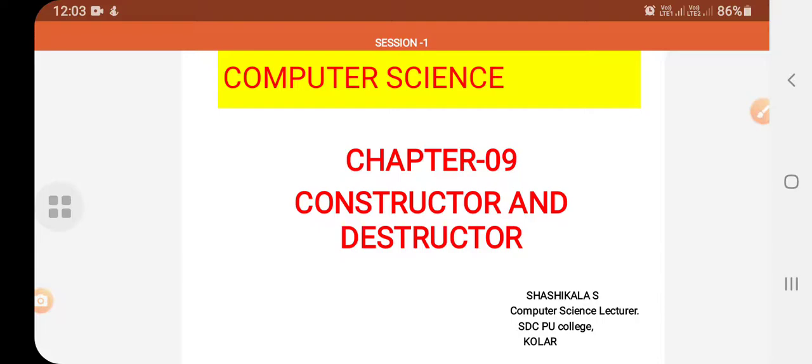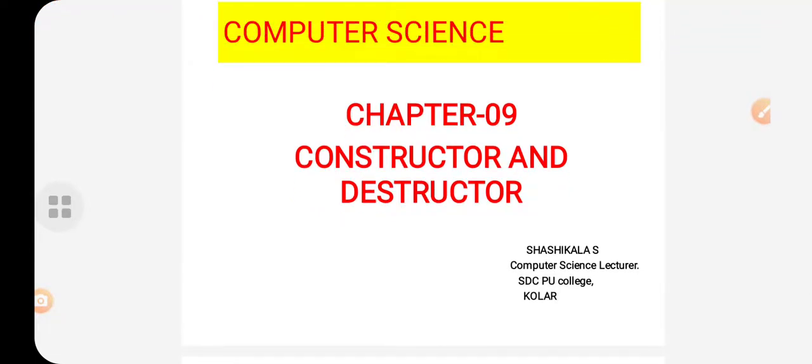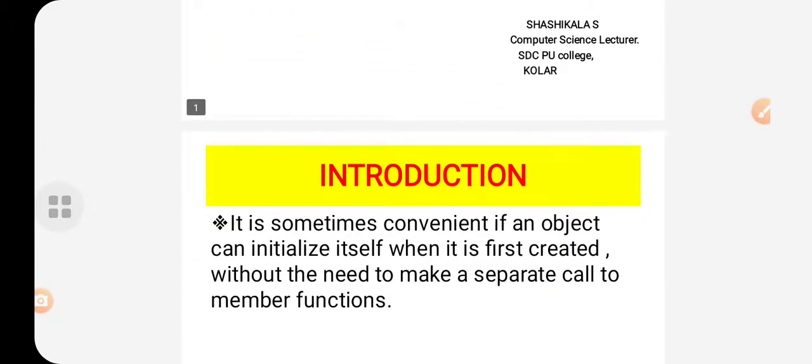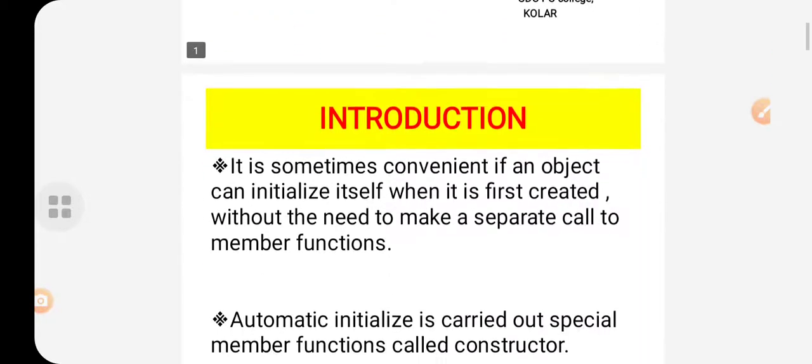In this class, I am going to take up a new chapter, that is chapter 9, Constructors and Destructors. A very important chapter from the exam point of view and also for the career point of view. Okay, students? So let us start this chapter with the introduction part.